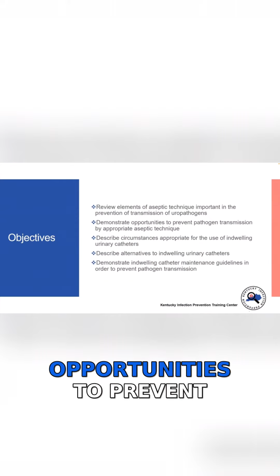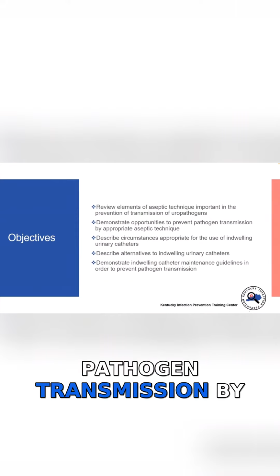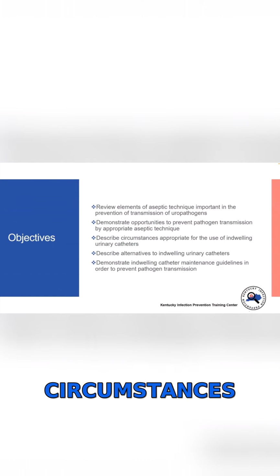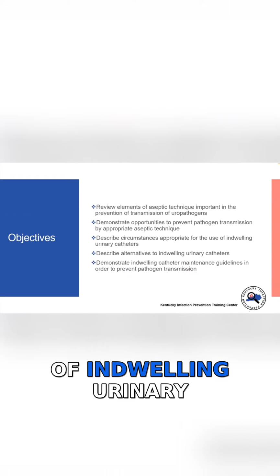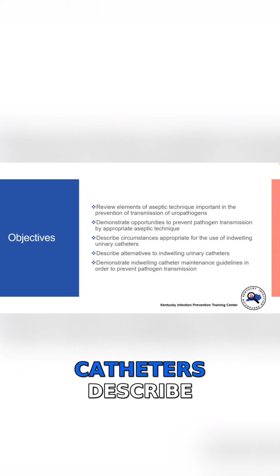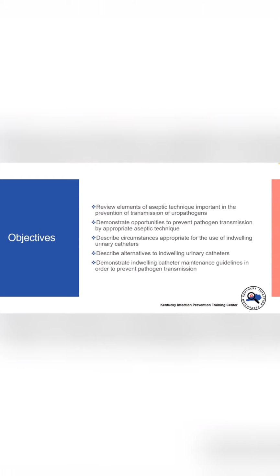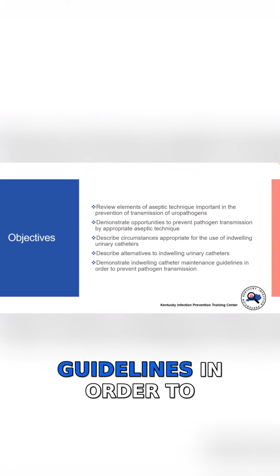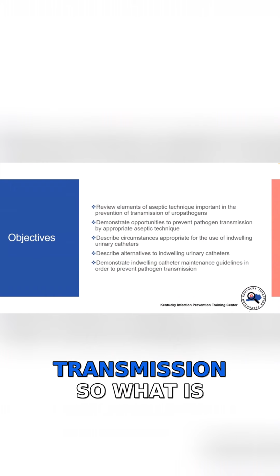Demonstrate appropriate opportunities to prevent pathogen transmission by appropriate aseptic technique. Describe circumstances appropriate for the use of indwelling urinary catheters. Describe alternatives to indwelling urinary catheters. And demonstrate indwelling catheter maintenance guidelines in order to prevent pathogen transmission.